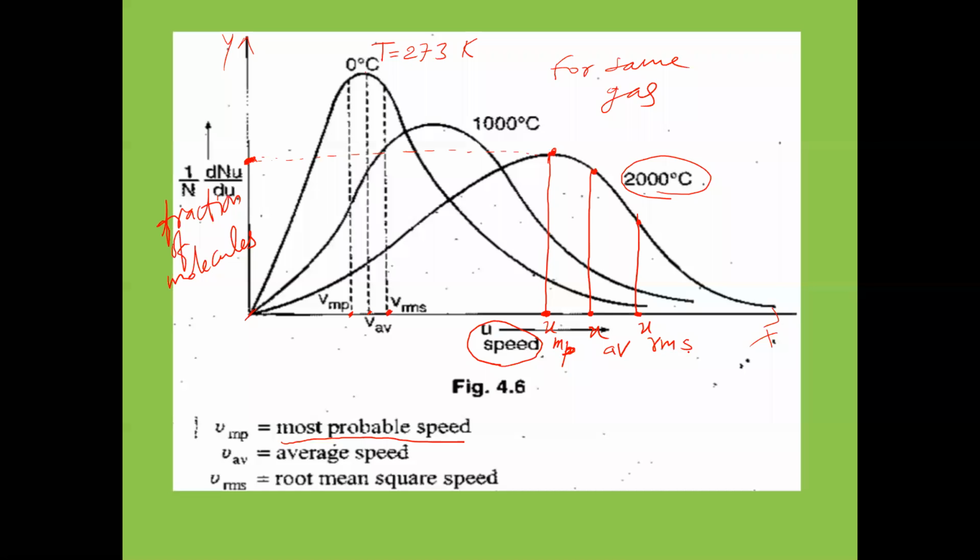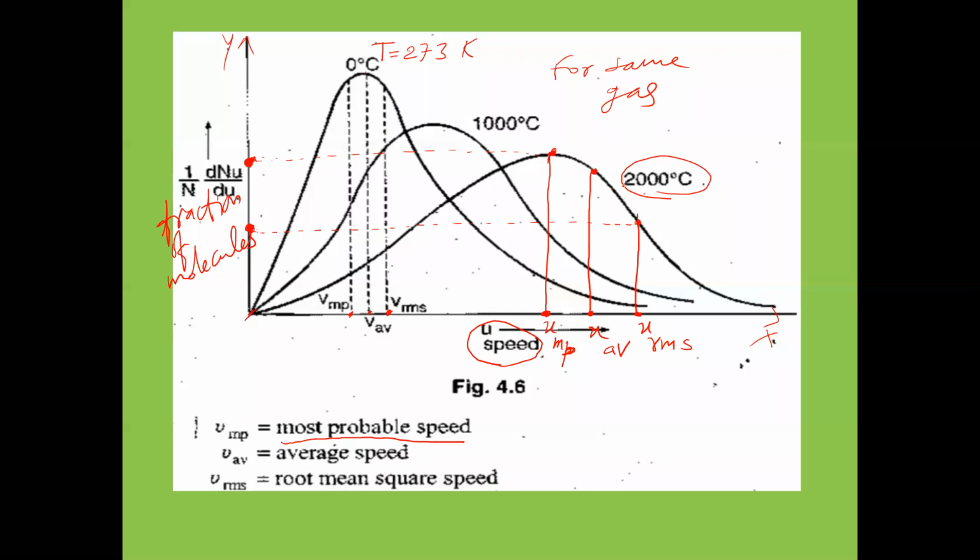Root mean square velocity. So this root mean square velocity is possessed by, see, less number of gas molecules. So here less fraction of gas molecules, here more fraction of gas molecules. Okay, so less fraction of gas molecules are having what? The velocity called RMS velocity. This RMS velocity meaning what? Root mean square velocity, or root mean square speed. So RMS velocity will be possessed by very less number of gas molecules.